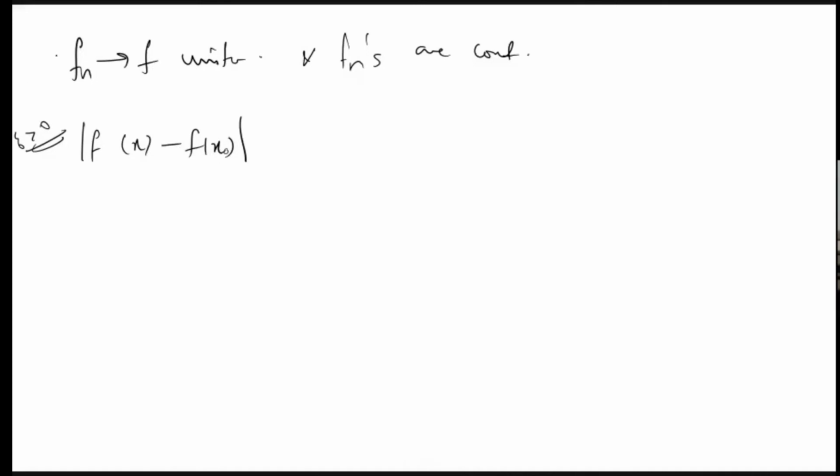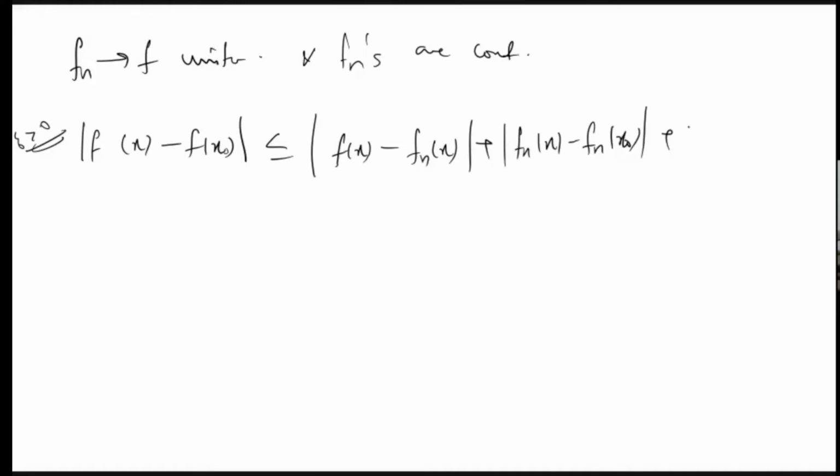We have to find the delta such that modulus of f(x) minus f(x0) should be less than epsilon. So what to do? The similar technique. We will just add and subtract some fn in between. So it will be modulus of f(x) minus fn(x) plus modulus of fn(x) minus fn(x0) plus modulus of fn(x0) minus f(x0). Then the proof is done.